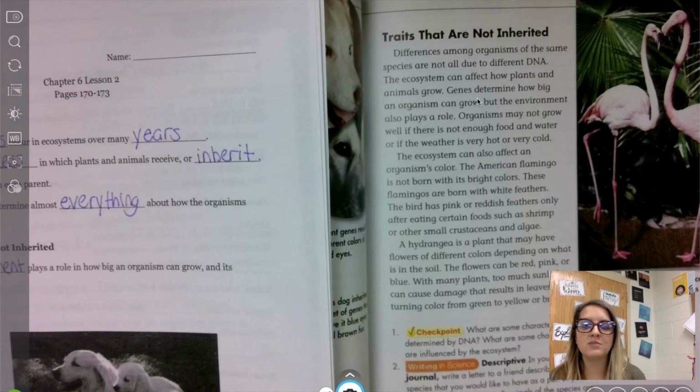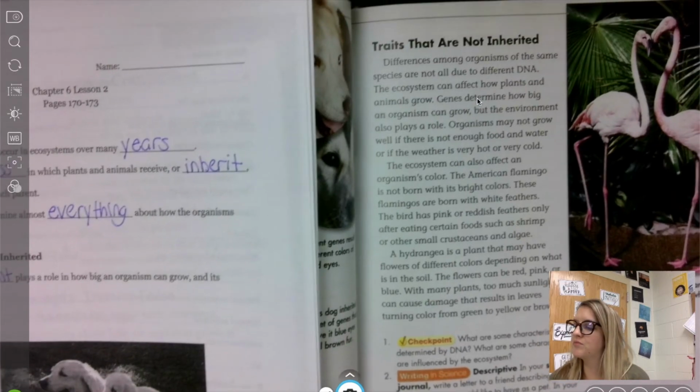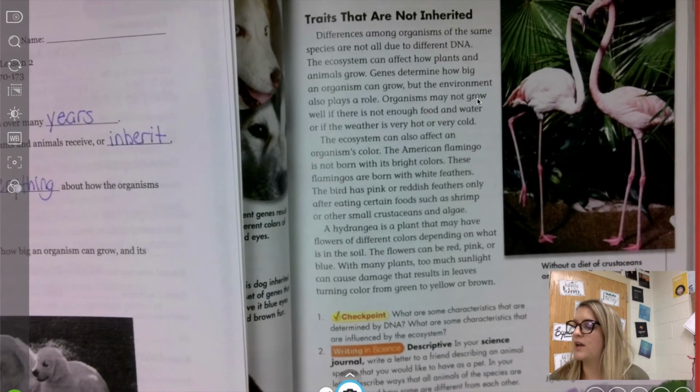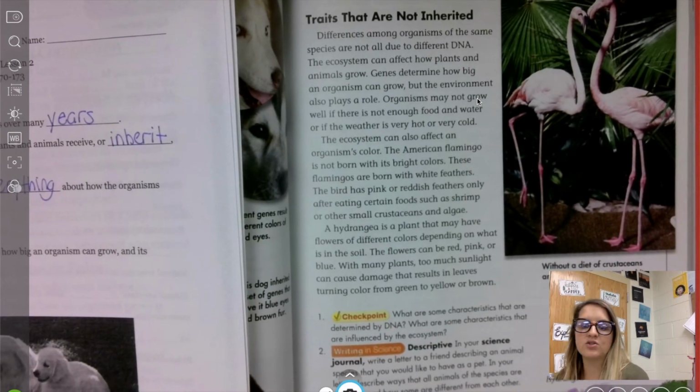The bird has pink or reddish feathers only after eating certain foods, such as shrimp or other small crustaceans and algae. So when you see a flamingo, if they are not eating crustaceans and algae, then they're actually white. So it's just based off the food that they eat, not from their parents or anything.